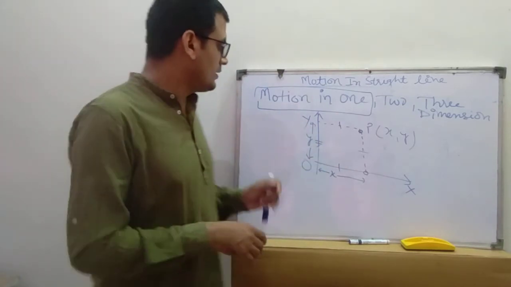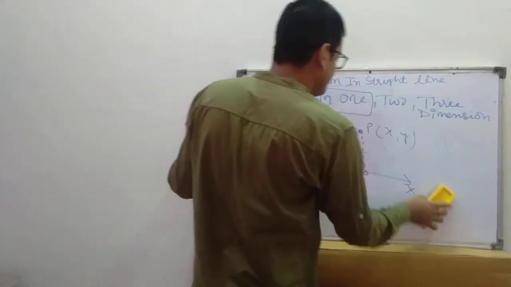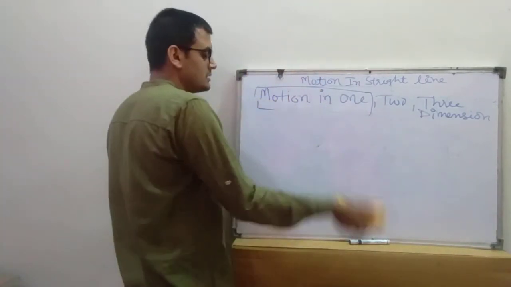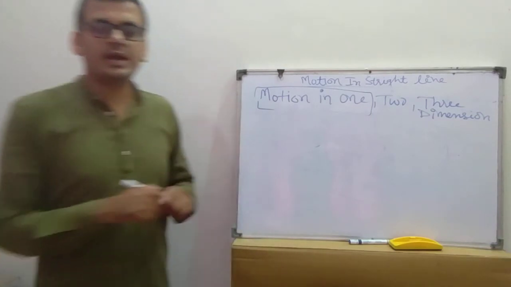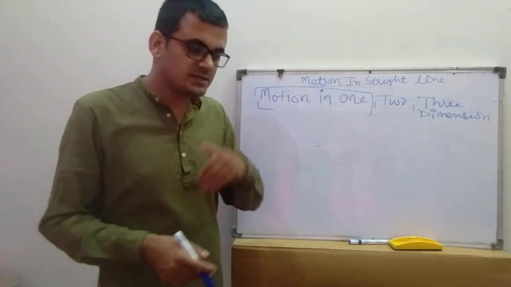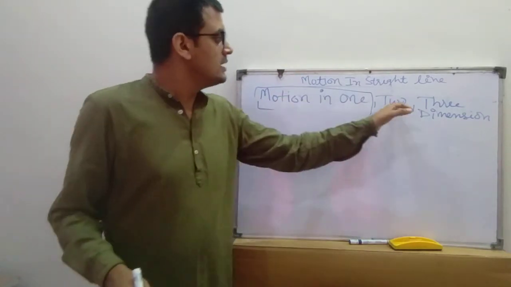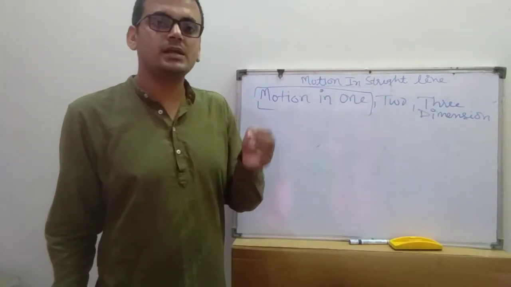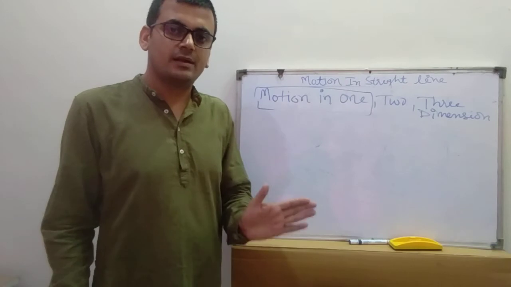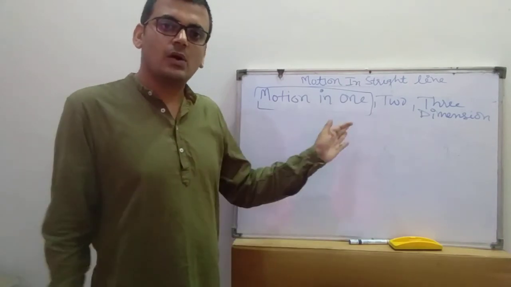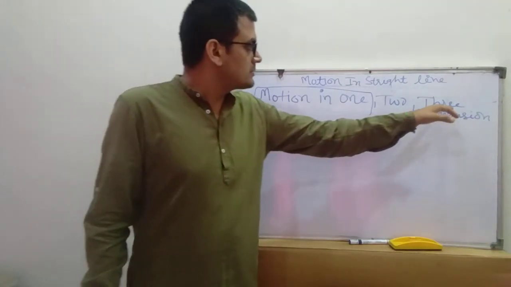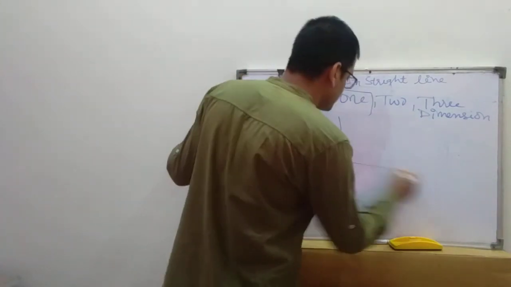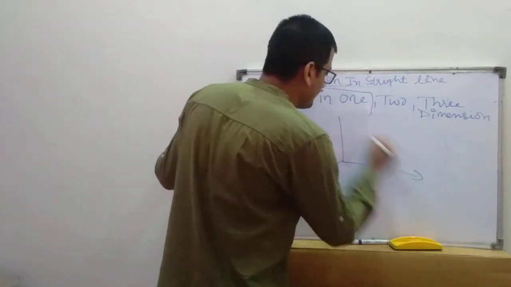Now the third one is three dimension. Motion in three dimension means whenever any body is in space. First one is the single line, one dimension. Two dimension means whenever the body is in any plane, x and y. And three dimension means whenever the body is in space, like this. I have already given the example.